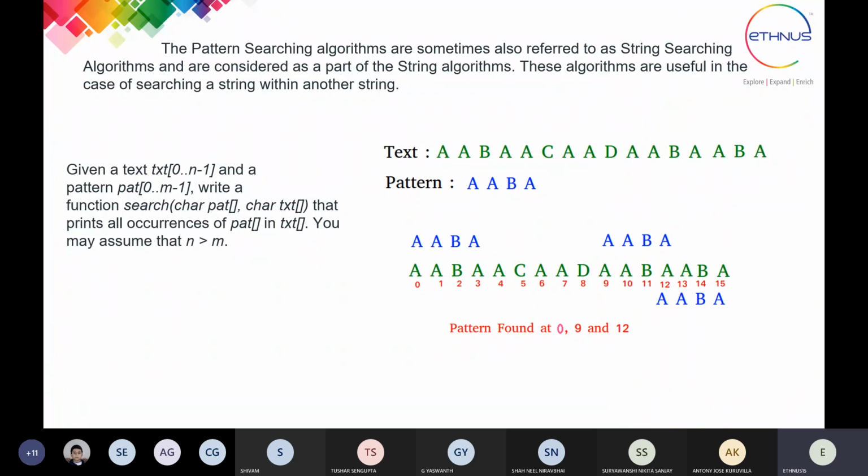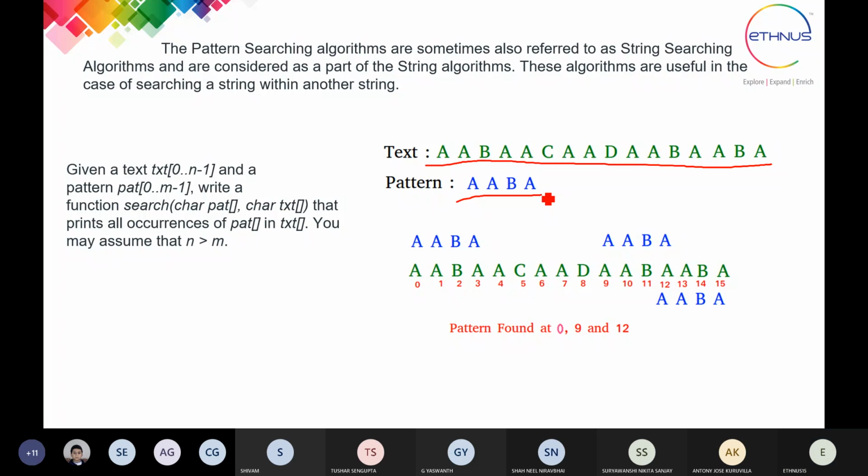So there is one more explanation for this. The pattern searching algorithms are sometimes also referred to as string searching algorithms, and are considered a part of string algorithms. These algorithms are used for searching a string within another string. So if you can see here, we have the text with some alphabets given, and this is the pattern.